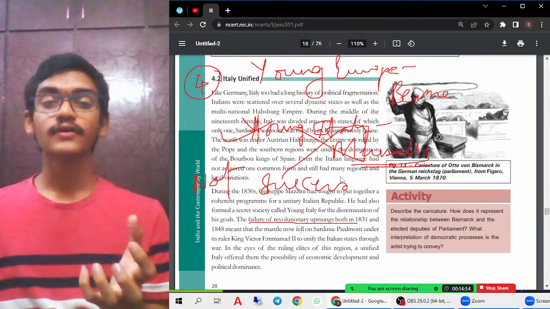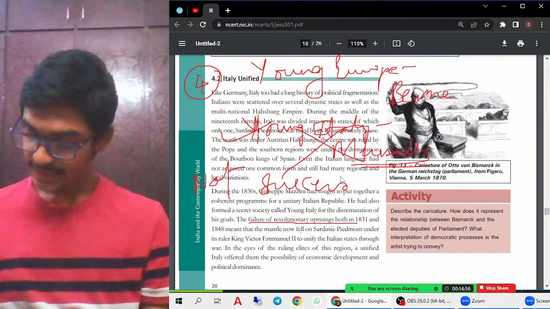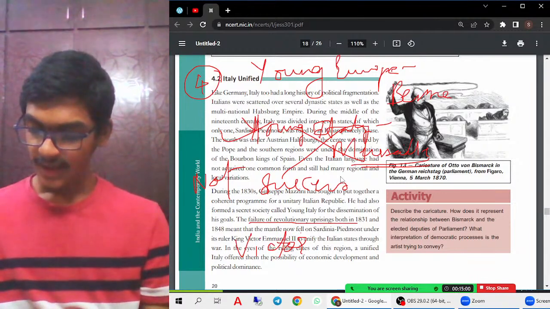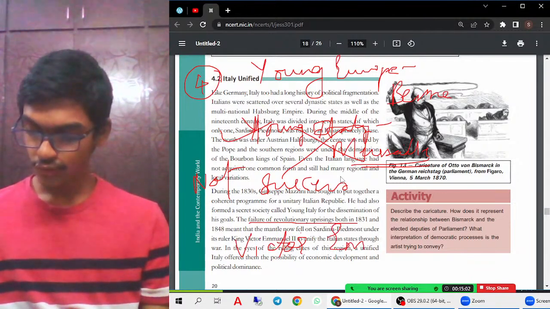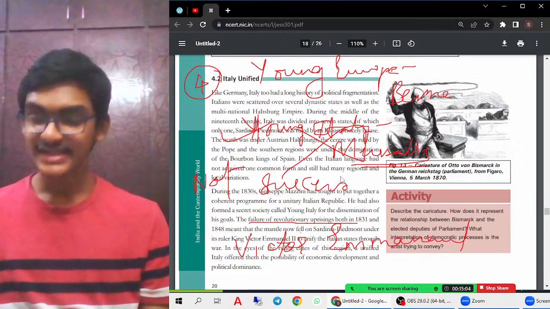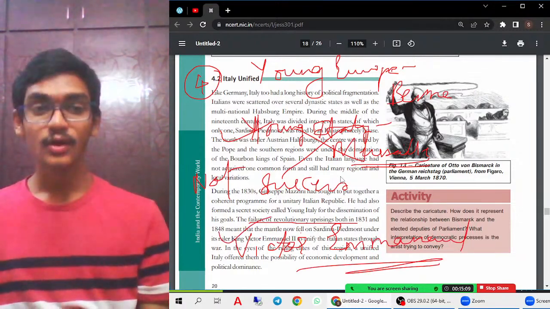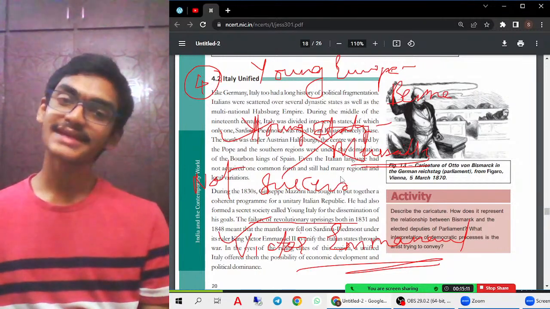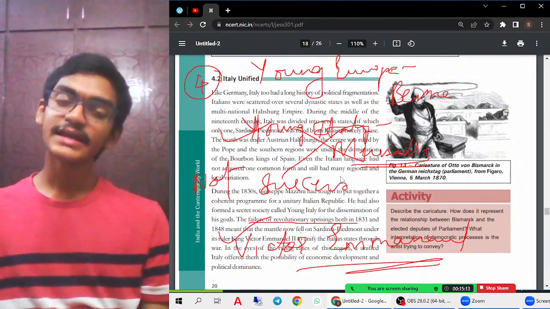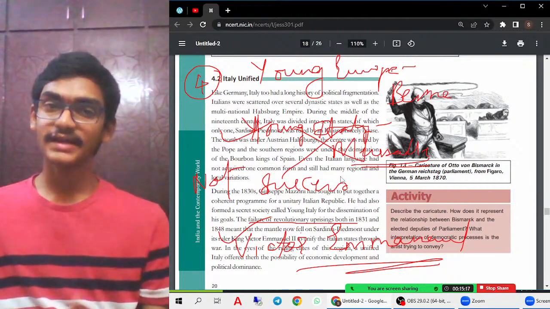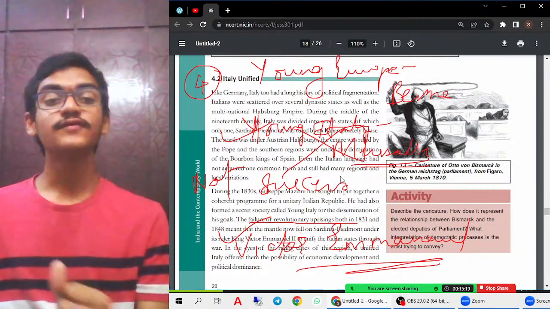The ruler, King Victor Emmanuel II, took on the leadership for the unification process of Italy. That we can try to understand from this. So he was the one who was ruling the Sardinia-Piedmont region. He decided, let me try for the unification process of Italy. He was a king, so he decided that he will take over the unification process.